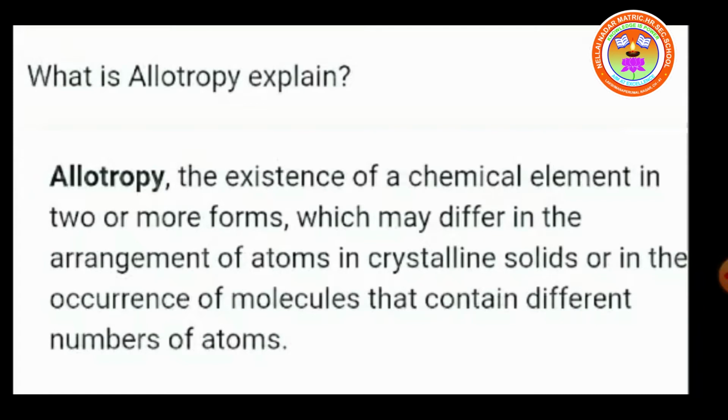Okay, children? So, allotropy is a property of an element in which that element can exist in more than one form. And those different forms are similar in their chemical properties and dissimilar in their physical properties, and those different forms are called allotropes of that element.